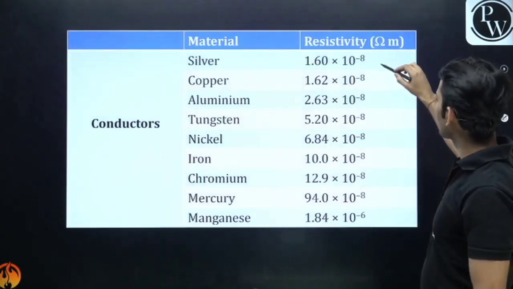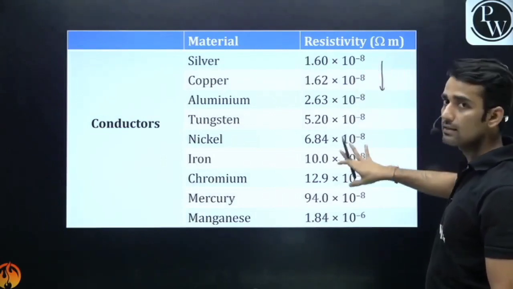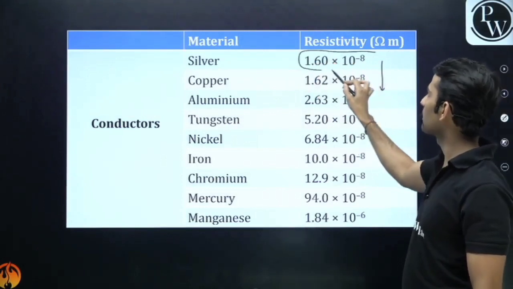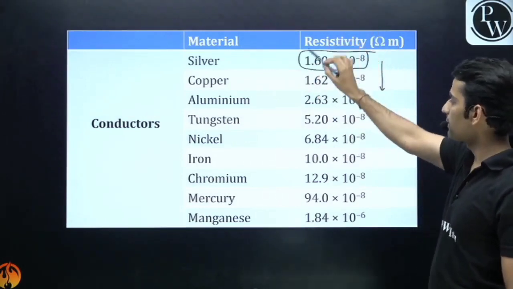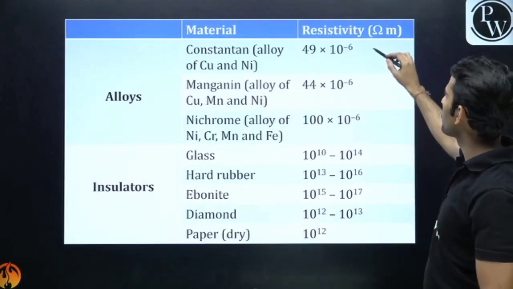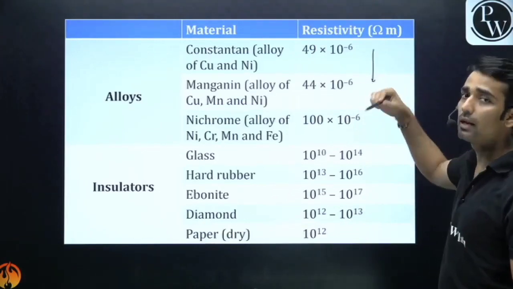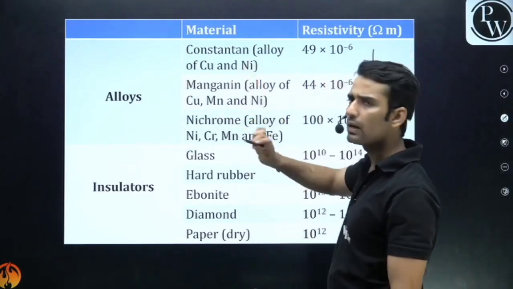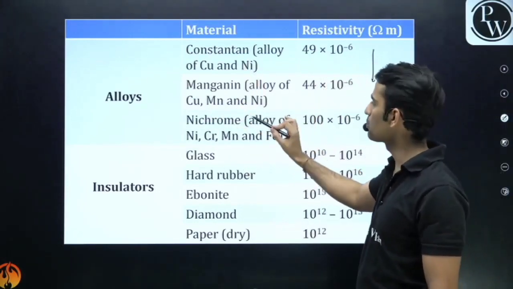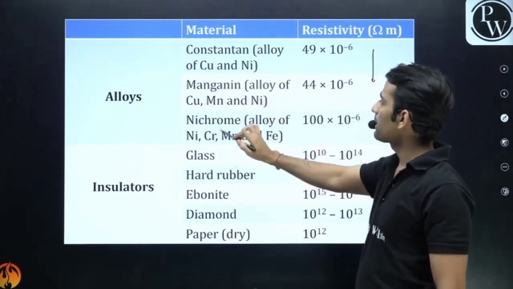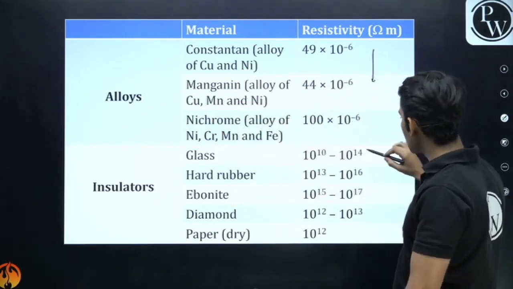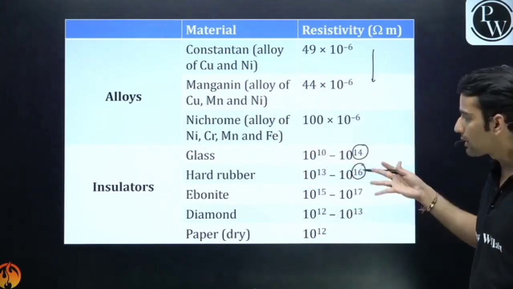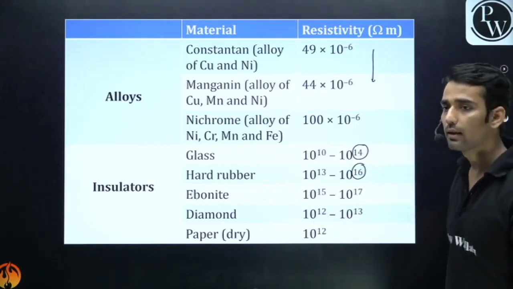So we have the resistivity of different materials. For conductors, the value of resistivity is very less. That's why they are good conductors, right? Silver has the least resistivity, and it increases as we go downwards. Then we have alloys. The resistivity of alloys is a little bit more than that of conductors, like constantan and manganin. You don't have to memorize this. This is just for your exam, just to observe. Nichrome, manganin. But for insulators, guys, you can see the value has gone too high. That's why they are insulators. They won't conduct anything.